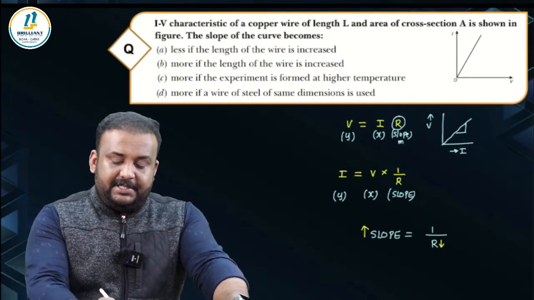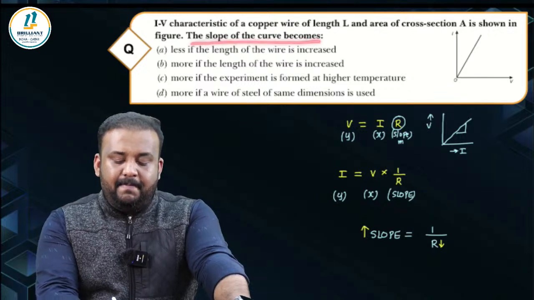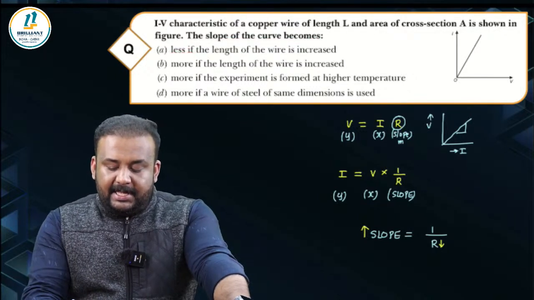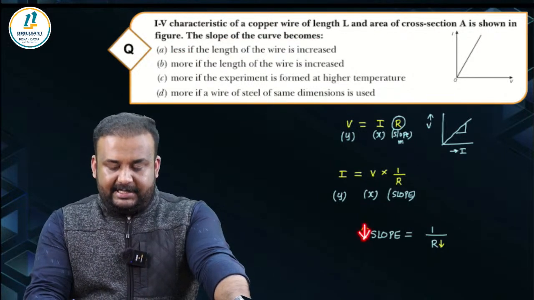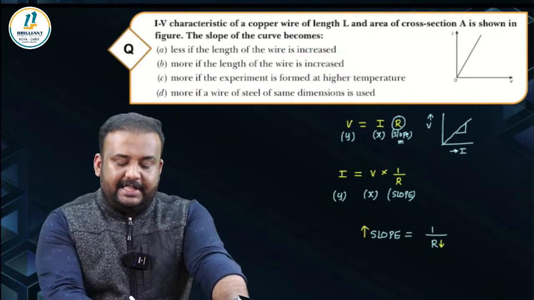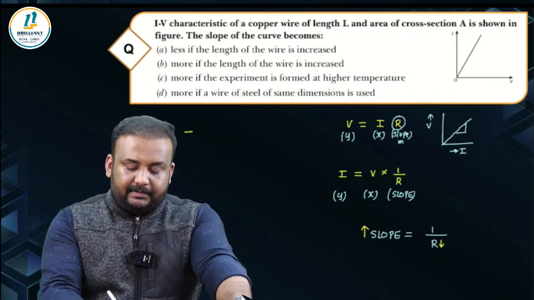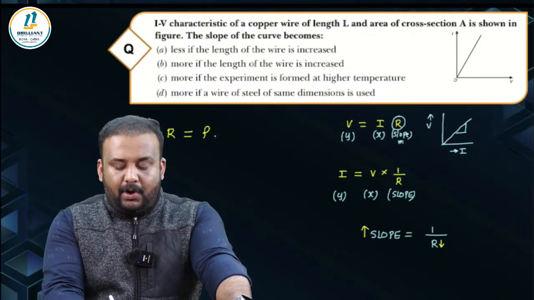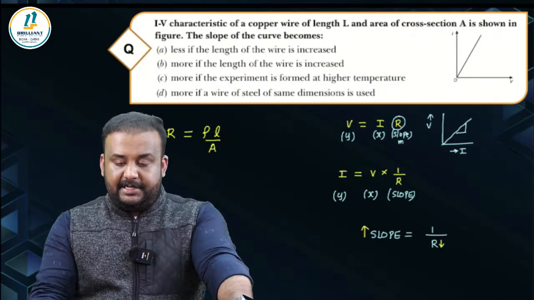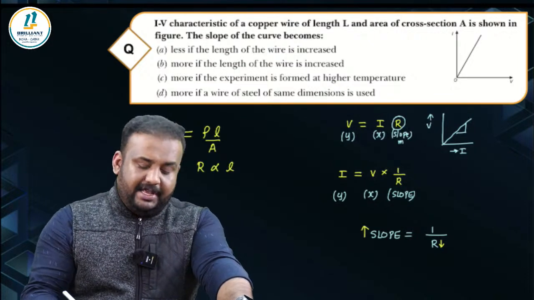So now you read the options. The first option says the slope of the curve becomes less if the length of the wire is increased. We can check that. We know that resistance is equal to rho L by A, isn't it? We know the resistance of a conductor is directly proportional to the length.